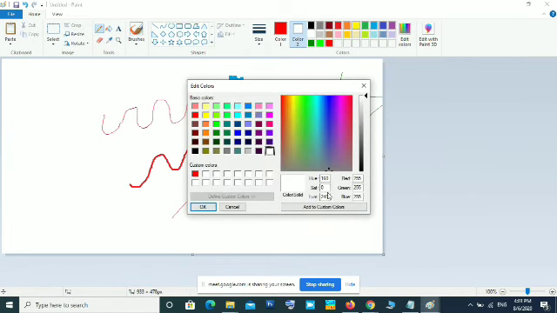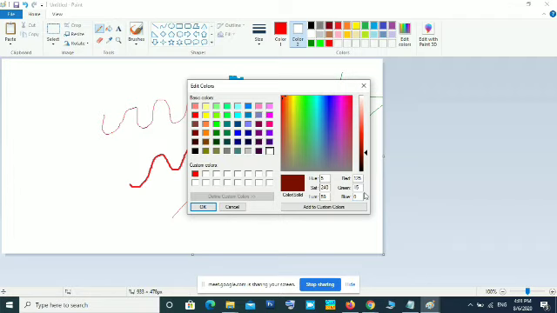Suppose you want a combination of 2 colors, that is red and green. What will be the red and green? I am giving 125 for red and 125 for green. That means blue I am giving 0. That means the combination of red and green will become this brownish color.